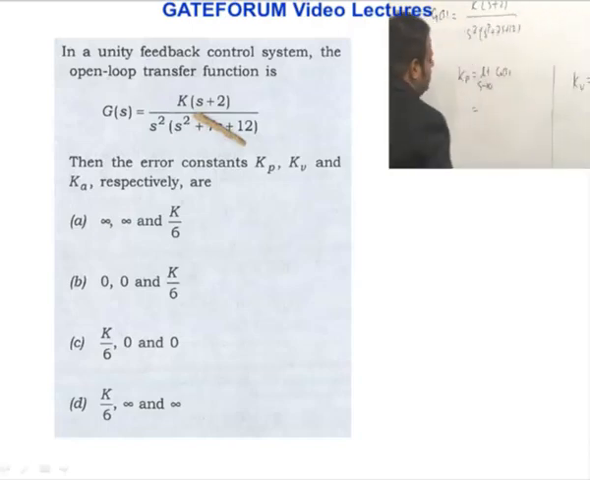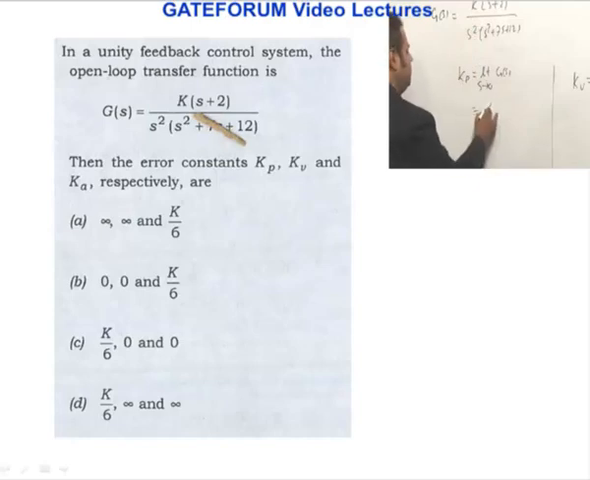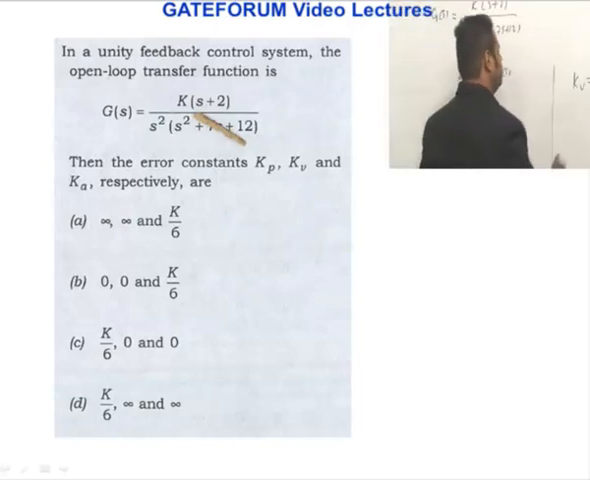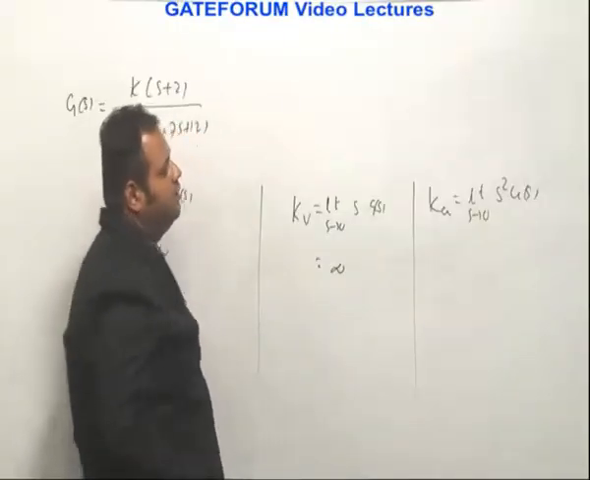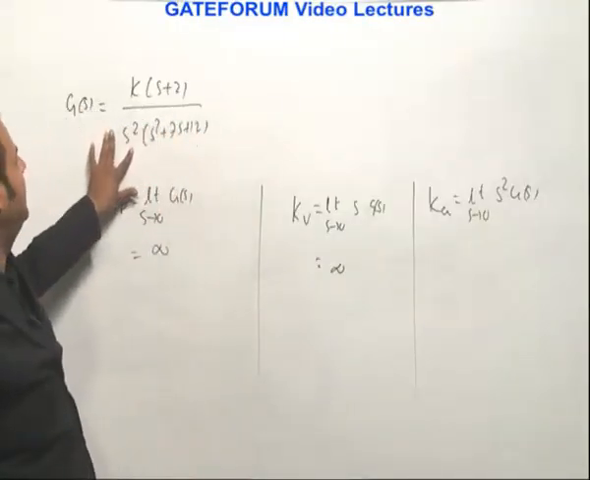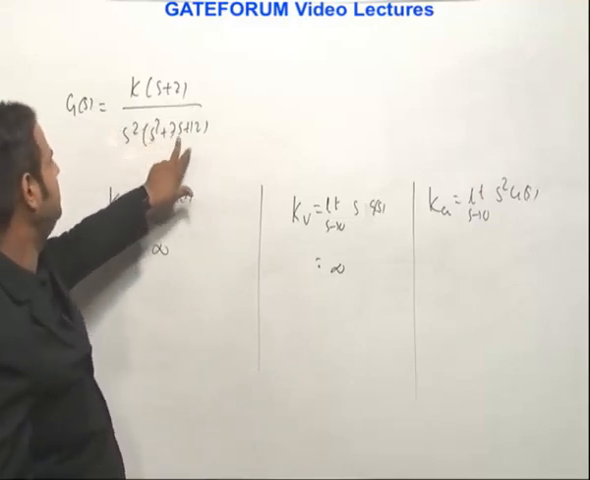So of course, if you put s equals to 0 here, this is 0, this is s square, right? So the denominator will be 0, so K by 0 becomes infinity. So even if you multiply s, one s will be cancelled, still one s will be there. So once again, if you put s equal to 0, denominator is 0, so this will also come infinity. However, in that case, when you multiply s square, s square will cancel. And then if you put s equals to 0, how much will you get?